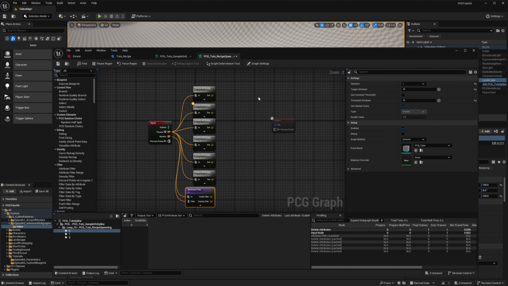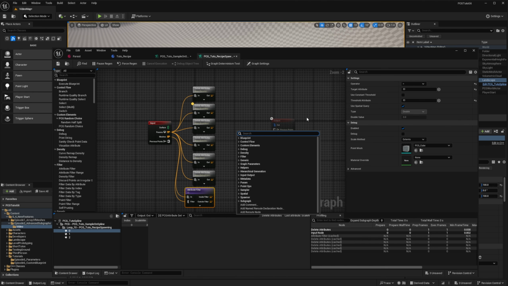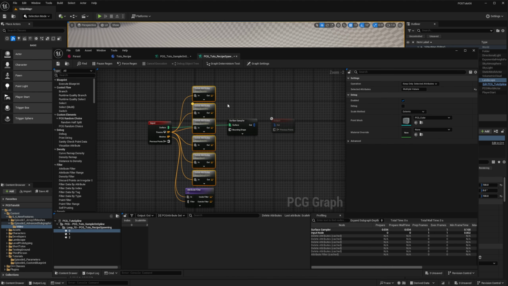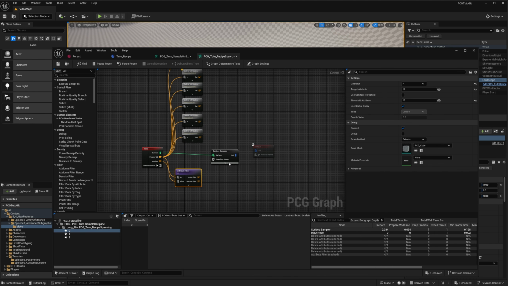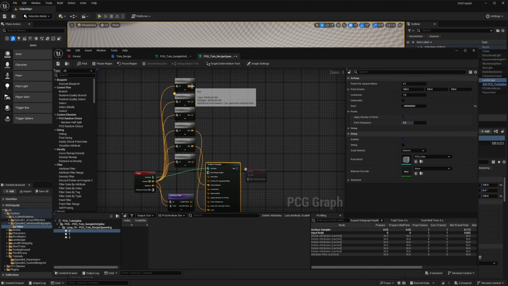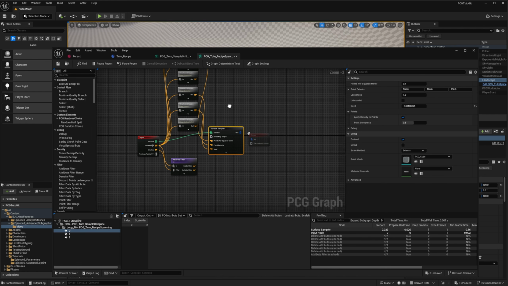All right, now I'm set up to do actual work. All my parameters are ready, and I have my array of meshes to spawn here. So we add back the surface sampler, and we're going to use the surface from it. I'm just going to move my parameters out of the way. In the surface sampler, we want to override the point extent by the value that is coming from our params, and same thing for the seed. And we want to use the density for our points per square meter. So I'm just going to reorganize my graph for that.